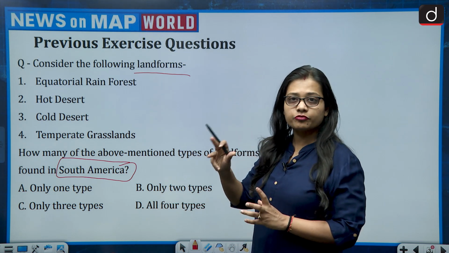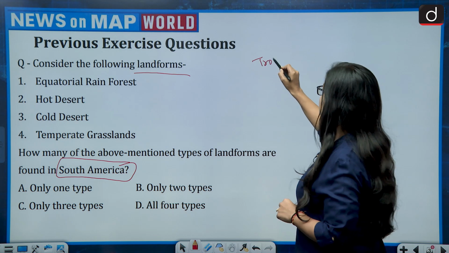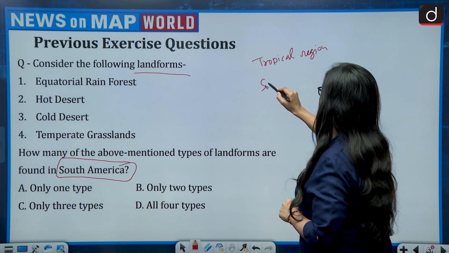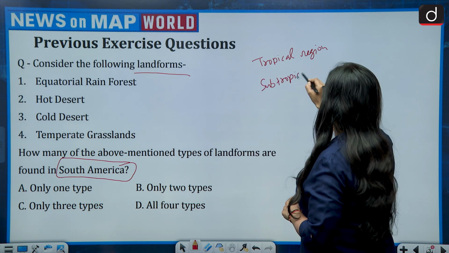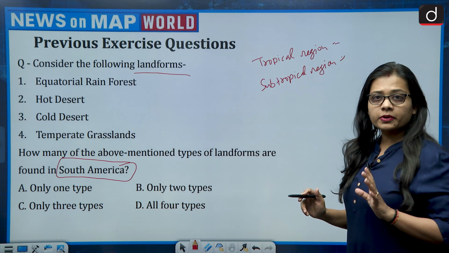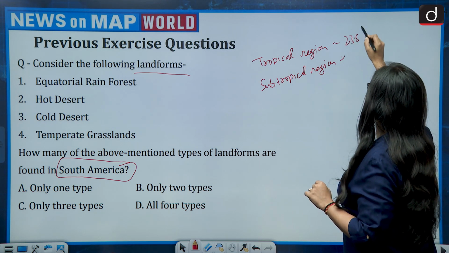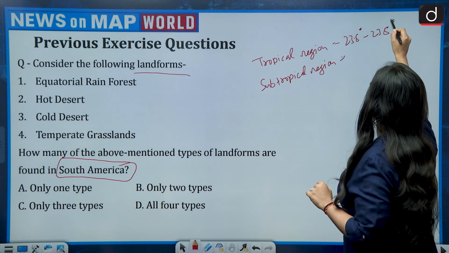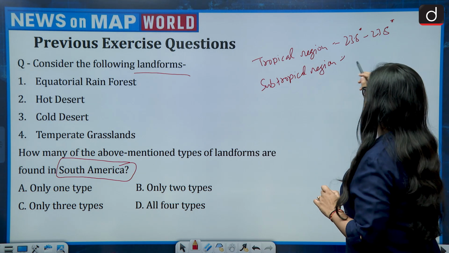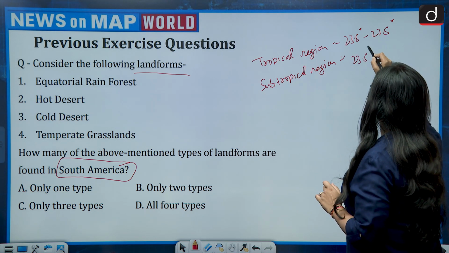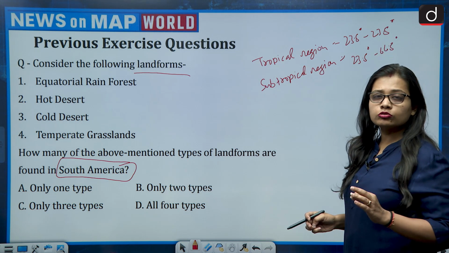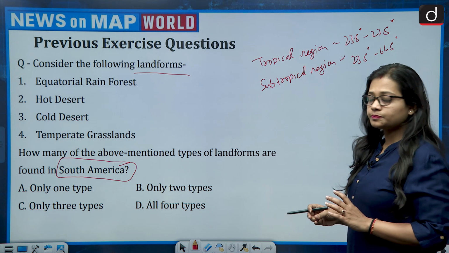So let us first understand a few things, first of all about the tropical region, subtropical or temperate region, and the latitudes. The tropical region is from 23.5 degree south to 23.5 degree north, and subtropical is 23.5 degree north to 66.5 degree north, and 23.5 degree south to 66.5 degree south.